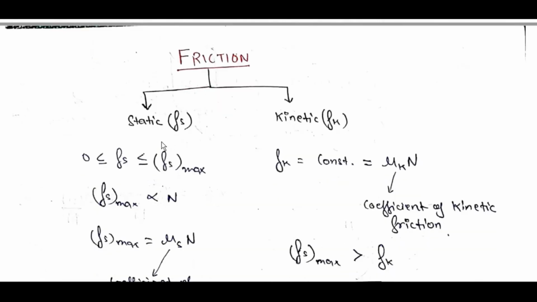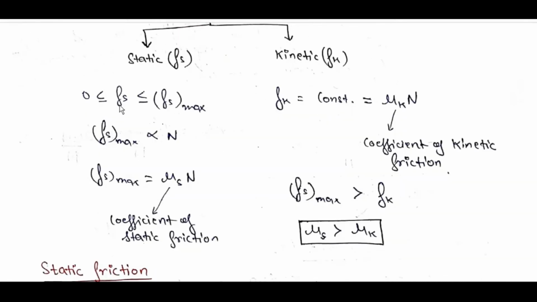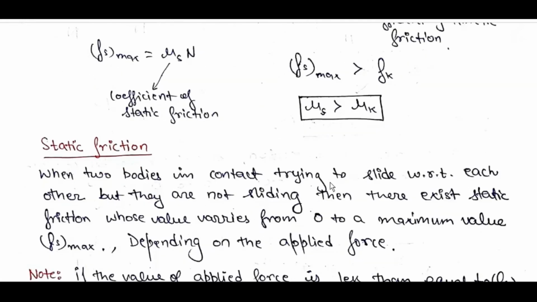Friction: static friction f_s, kinetic friction f_k. 0 is less than or equal to f_s, which is less than or equal to f_s max, directly proportional to N. f_s max is equal to mu_s N, where mu_s is the coefficient of static friction. f_k is constant, equal to mu_k N, where mu_k is the coefficient of kinetic friction. f_s max is greater than f_k, mu_s is greater than mu_k.